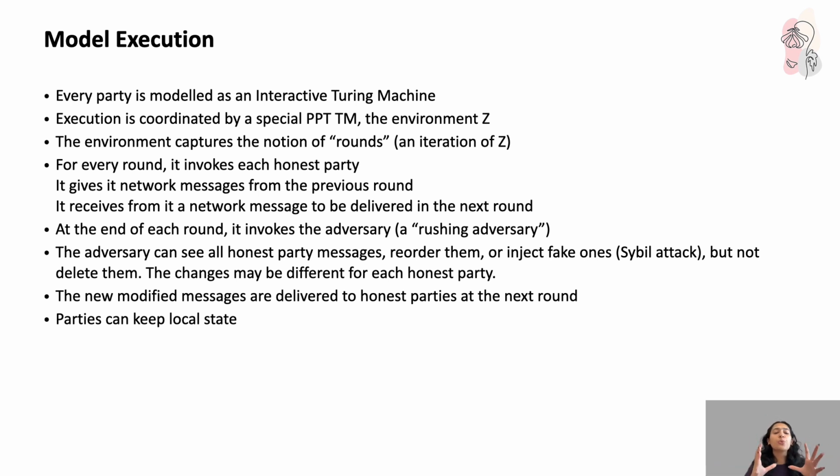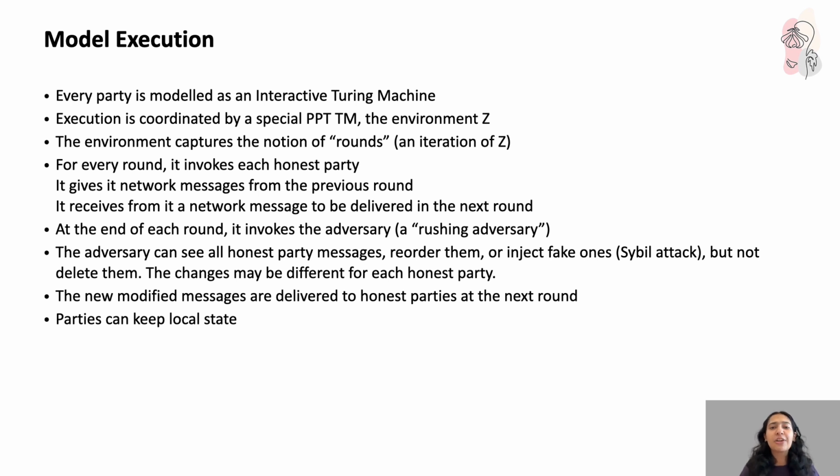The adversary is what we call a rushing adversary. And why do we call it a rushing adversary? Because it gets to see all the honest party messages before deciding how to interfere. So the adversary can reorder the honest messages, inject fake ones to simulate cyber attacks. But what it cannot do is remove or delete messages. So honest communication always gets through, sometimes mixed up with the fake messages, the junk messages. It can possibly get delayed, get disguised, get surrounded by noise, but it will always be there. It cannot be deleted.